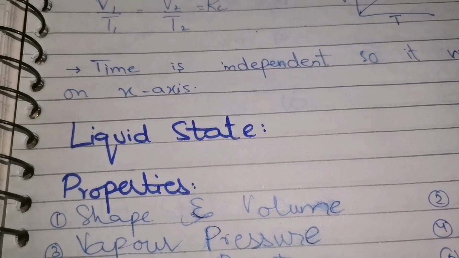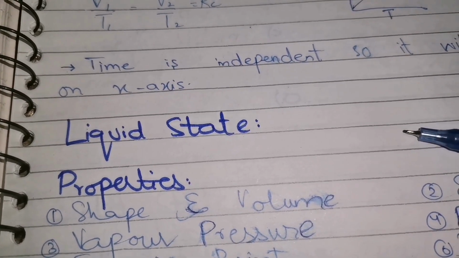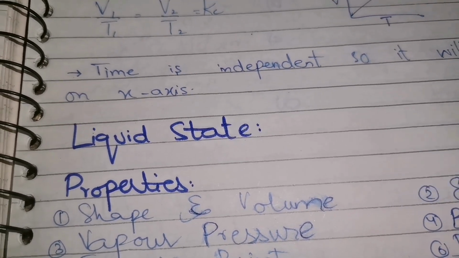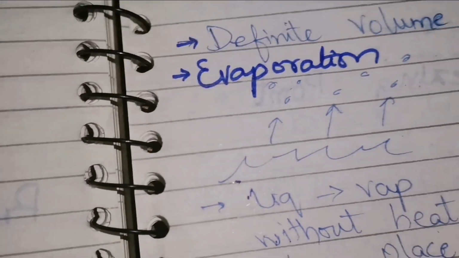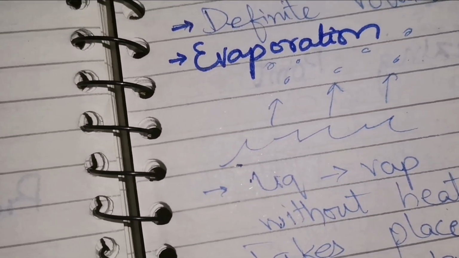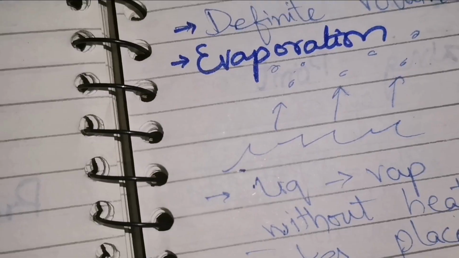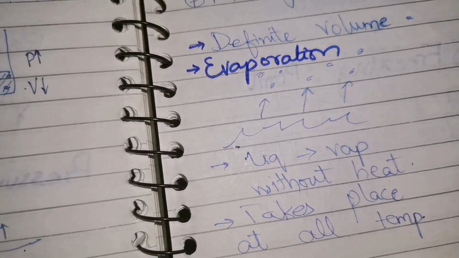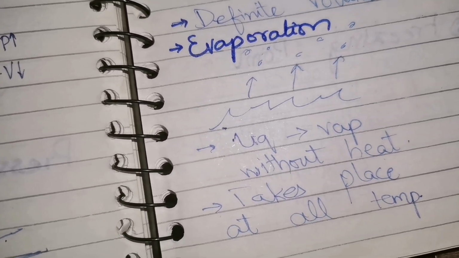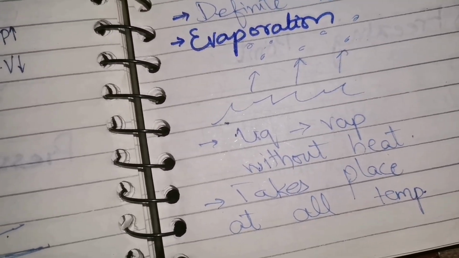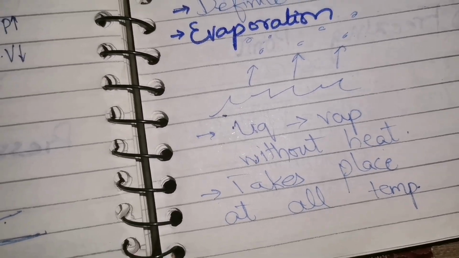T. The next topic that we are going to start is the liquid state. There are a few properties of the liquid state that we will study. The first property is definite volume and shape. Liquids have definite volume but not definite shape. It takes the shape of the container. When we pour the liquid inside a glass, it takes the shape of the glass. When we pour it into a jug, it takes the shape of the jug. But it has a definite volume. The volume does not change.